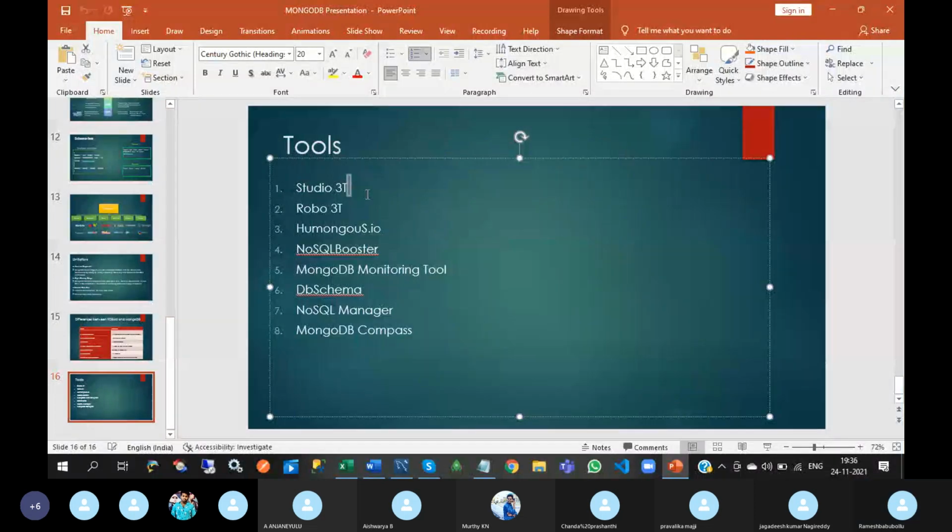And the remaining tools are the same as Studio 3T, but after the trial period expires, you will not be able to use some of the features. They allow only a limited number of features after the trial period expires. But Robo 3T does not have as many features compared to the others, but it is open source. You can use it free of cost.